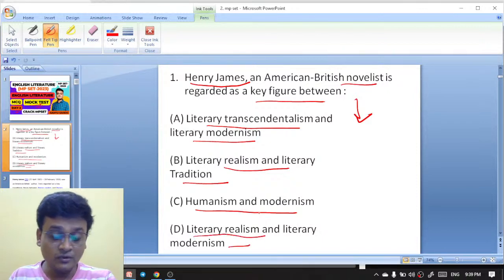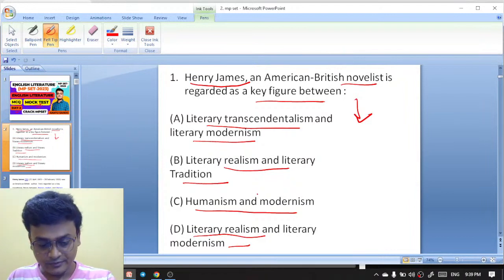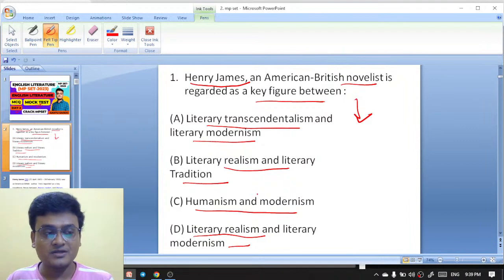Henry James was famously known for his writings like The Ambassadors, The Portrait of a Lady, and Turn of the Screw, which is a Gothic ghost story. These are important works by Henry James.